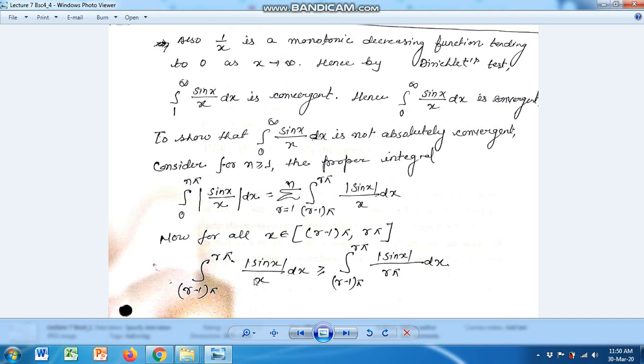Now we also know that the integral from (r minus 1) pi to r pi of |sin x| upon x dx is greater than or equal to the integral from (r minus 1) pi to r pi of |sin x| upon r pi dx, because r pi is greater than the value x, as x lies between (r minus 1) pi and r pi. So this value is less than the first integral.